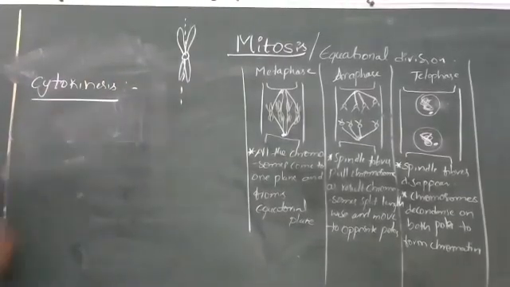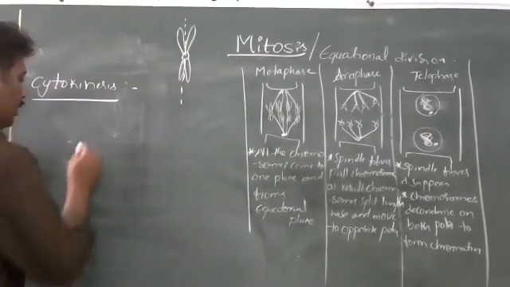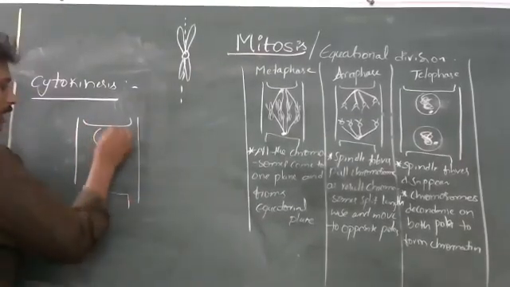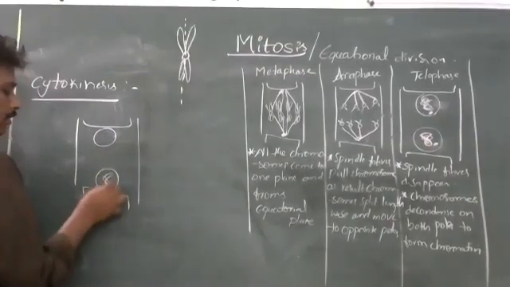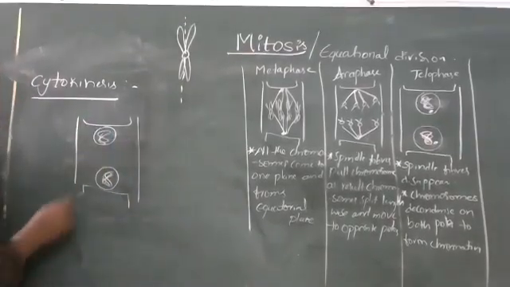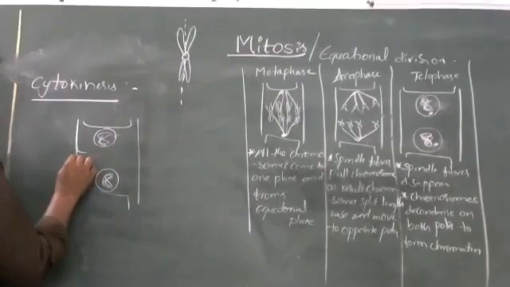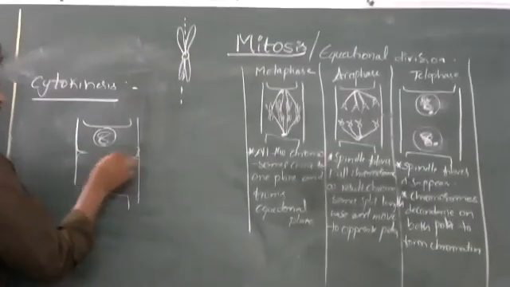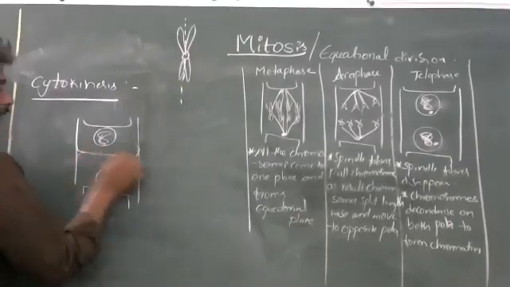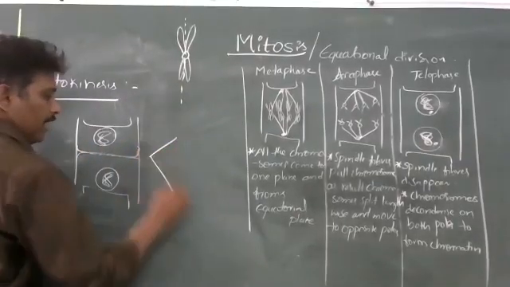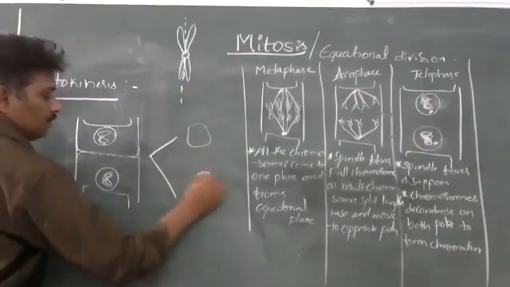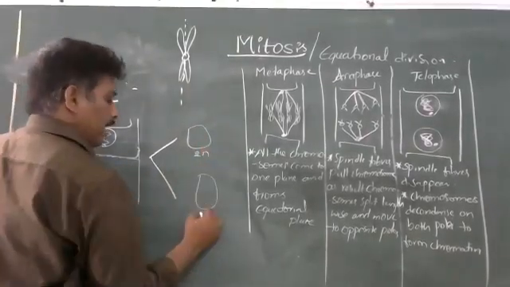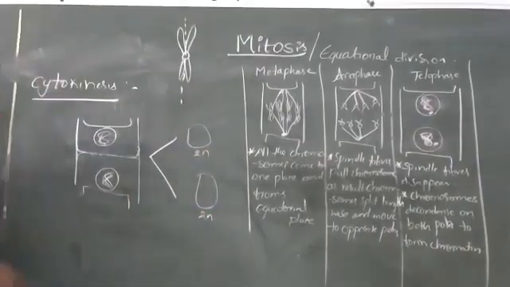Cyto means cell, kinesis means division. Suppose this is the cell with nuclear material, or with 2 nuclei on opposite poles. Slowly at the center of the cell, a small constriction from both sides starts. The constriction deepens, and finally one cell divides into 2 daughter cells. Each daughter cell is in the diploid state only.